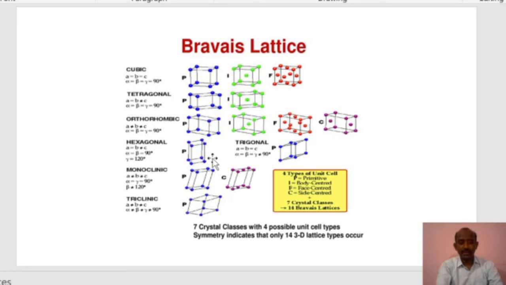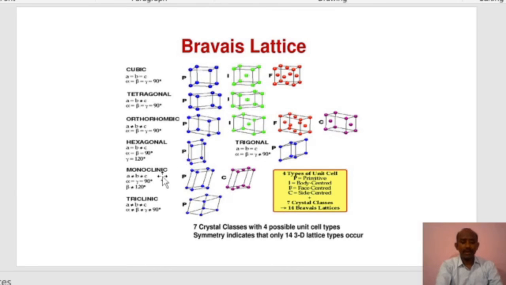In trigonal system, here A is equal to B is equal to C. So alpha is equal to beta is equal to gamma is not equal to 90 degree. So in such cases, this is called as trigonal. In trigonal also there is only the primitive cell. There is no any body centered or the face centered.